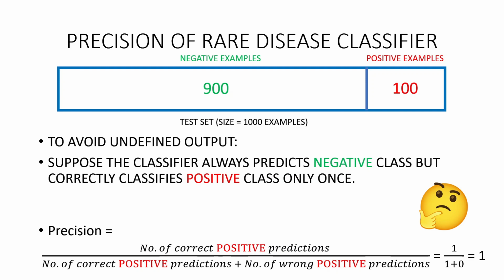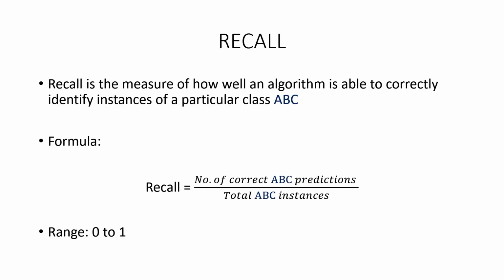Let's dive into it. Recall is the measure of how well an algorithm is able to correctly identify instances of a particular class ABC. This means that if a test set contains n instances of a particular class ABC, the recall tells what proportion of it is correctly identified by the algorithm. The recall is calculated by the ratio of the number of correct ABC class predictions divided by the total number of ABC class instances present in the test set. Recall also ranges from 0 to 1, with the value of 1 signifying that the algorithm was able to correctly identify all the instances of a particular class.